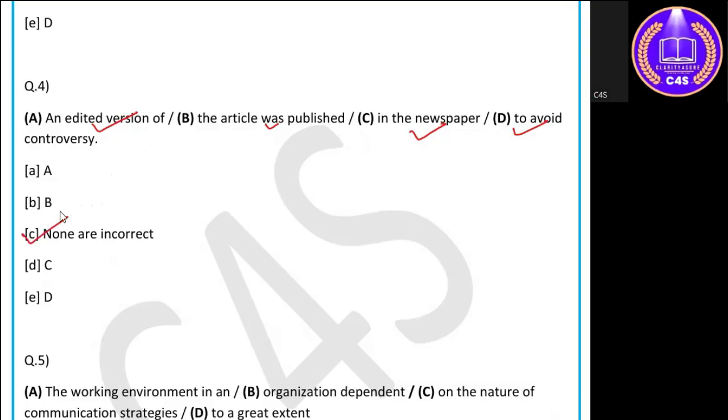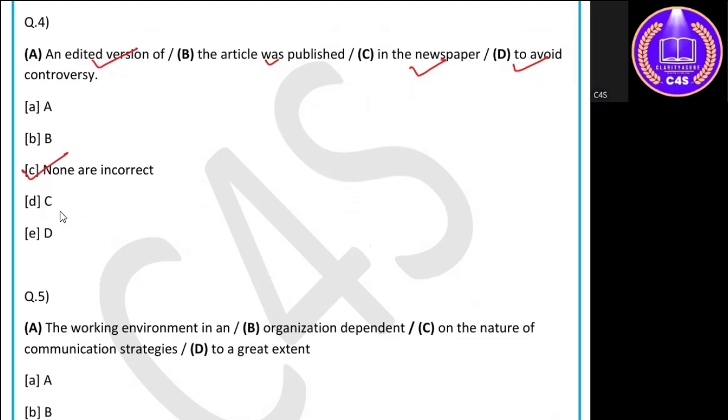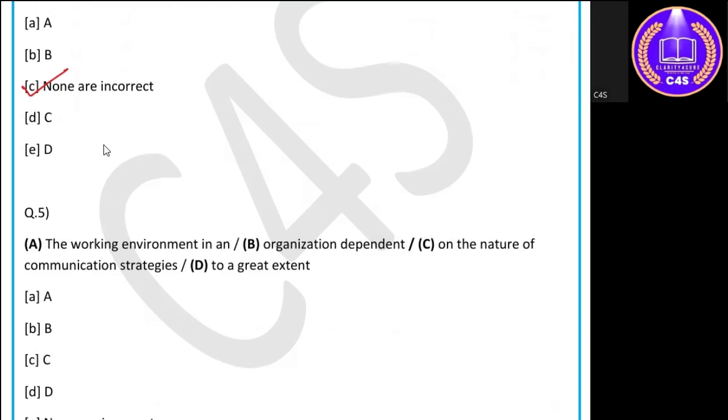None are incorrect. Okay. While looking at the options, one thing I need to make clear is to look at the options carefully, because suppose if it was none are correct, there can be a state of panic, and you may not read the options properly. So students, while going through the options, read each of the options properly so that you don't tick mark a sentence as a blunder and then give that unnecessary mistake as part of your answer. Okay, now next